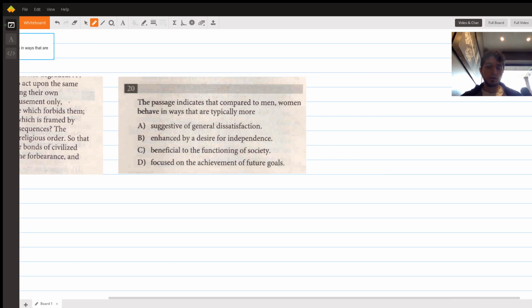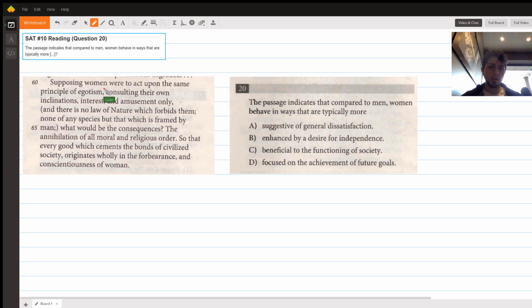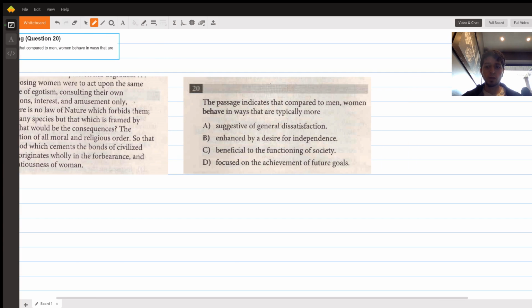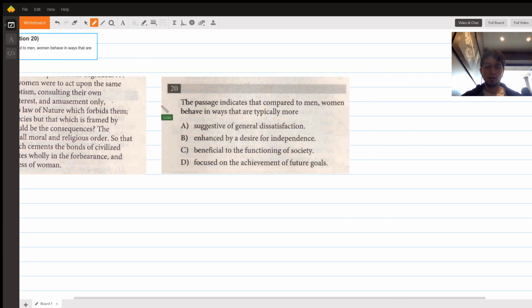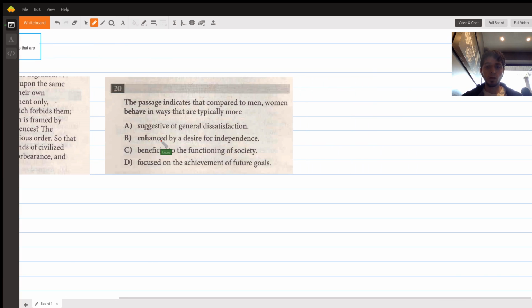So to begin this, the first thing we have to do, like with any other question, is find our relevant text. And there's a couple ways to do this. First, again, I don't have the whole passage up here. But there's two things we do.